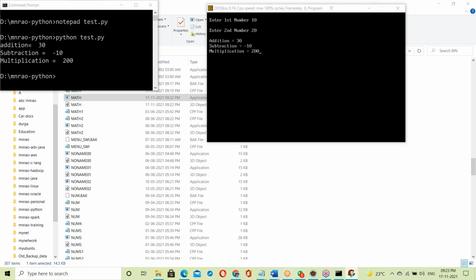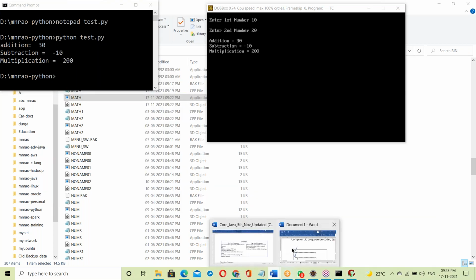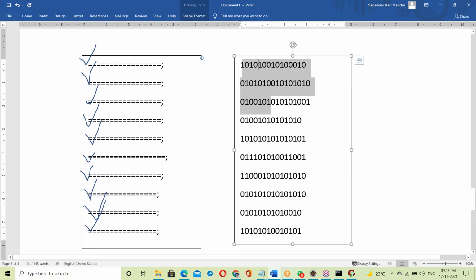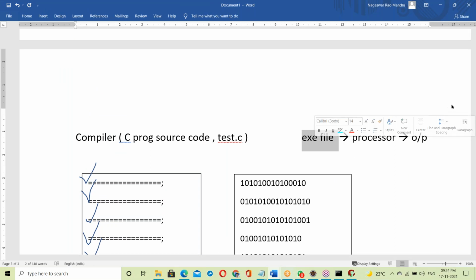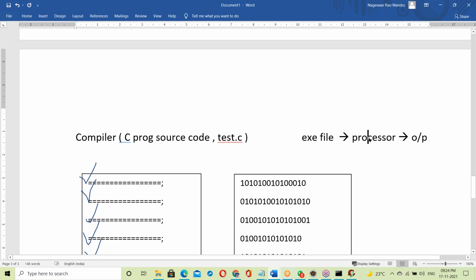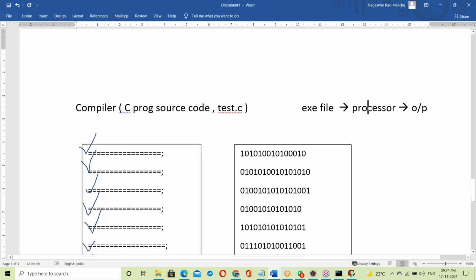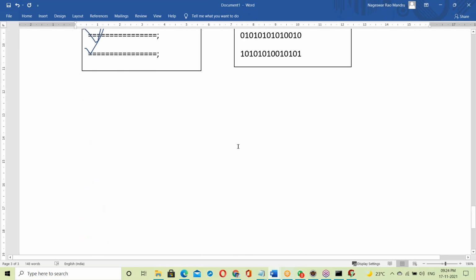So first the complete source code converts into binary code and is written to one file. That file is called the exe file. That exe file is given to the processor. The processor takes that exe file, executes it and generates the output. That's it. This is the difference between interpreter and compiler.